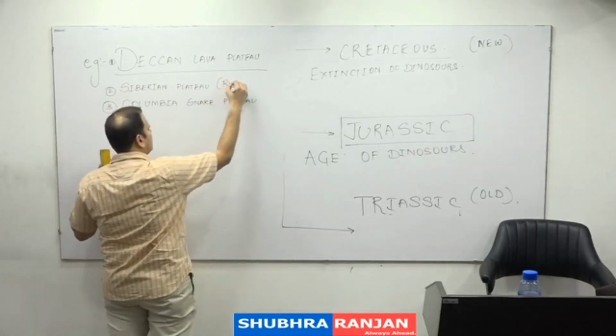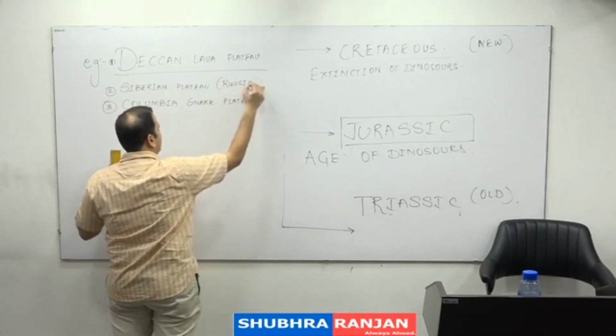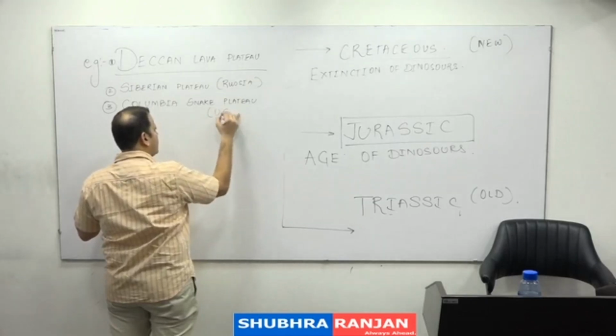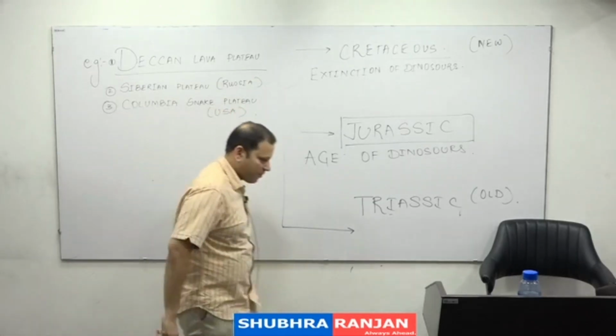Siberian plateau we already know कहाँ पे है? Russia. And Columbia snake plateau is in USA.